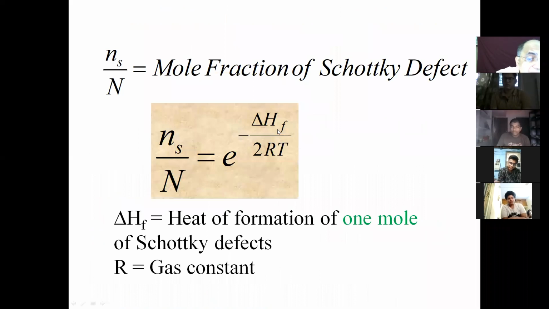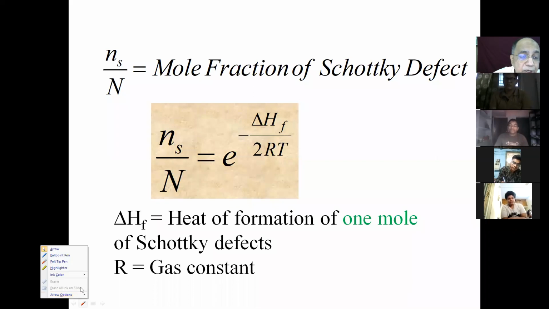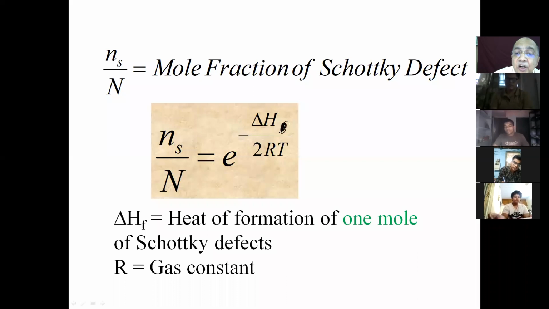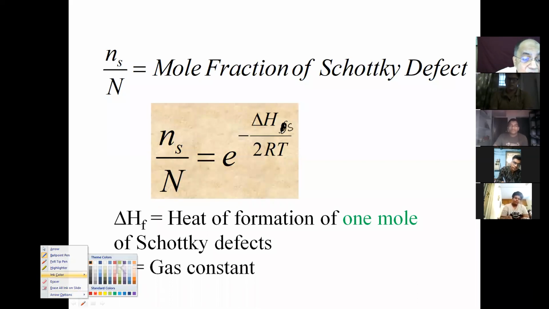And if it is per vacancy, what is the energy used? That is say E. This is a wrong thing. This I have to cancel, because F stands for Frenkel. I wrongly imported it from this one. This should be Schottky. Yes, my ink is different.